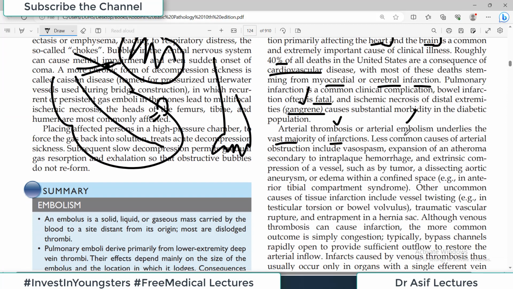There are some less common causes. Less common causes of arterial obstruction include vasospasm. Because of any reason, there is a sudden contraction of the arterial system, but this is less common. Expansion of an atheroma secondary to intraplaque hemorrhage.